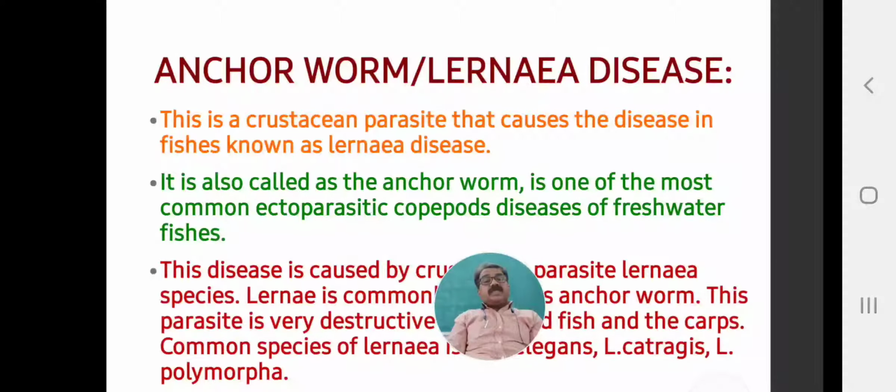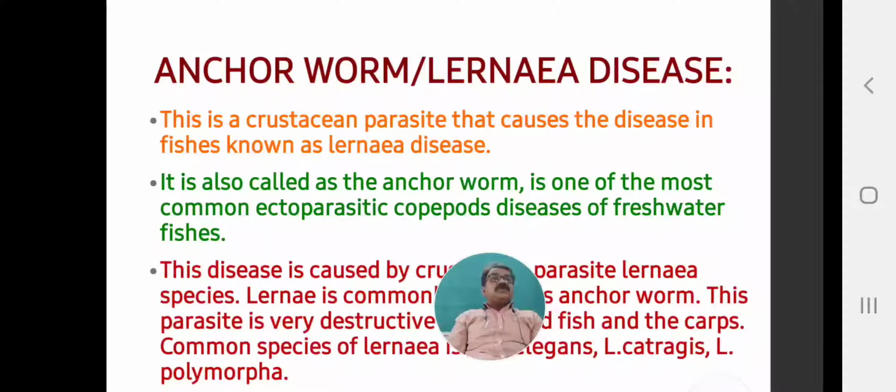They feed on the blood and muscles of the host animal. Such a parasite is called an ectoparasite. Lernaea is an ectoparasitic copepod, and it causes diseases in freshwater fishes.